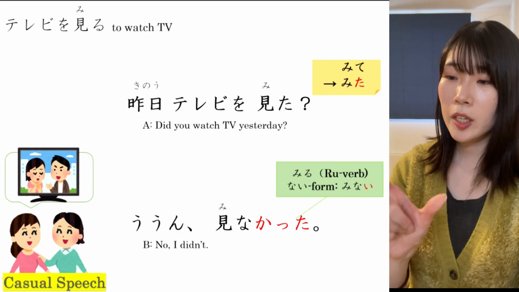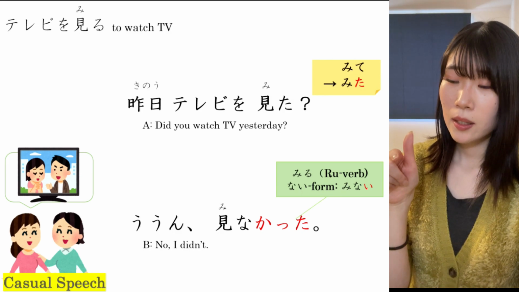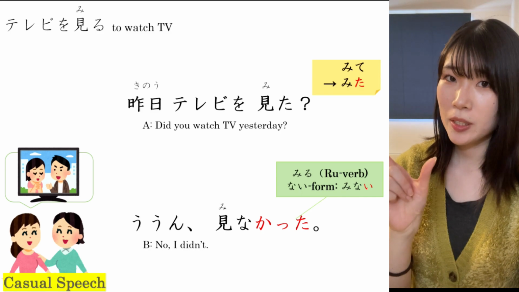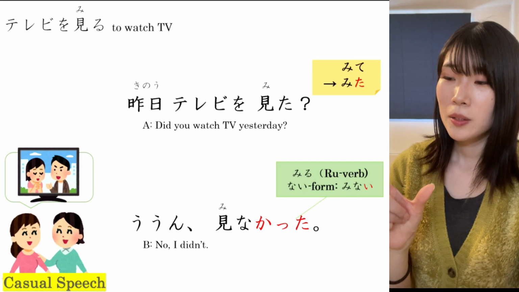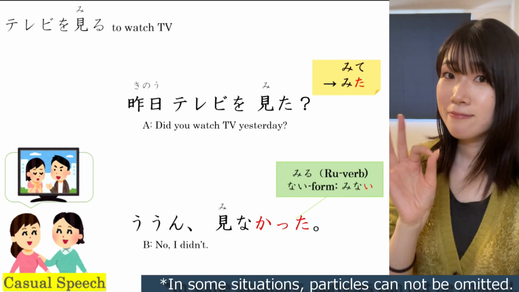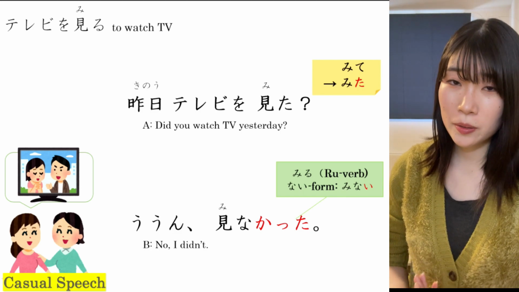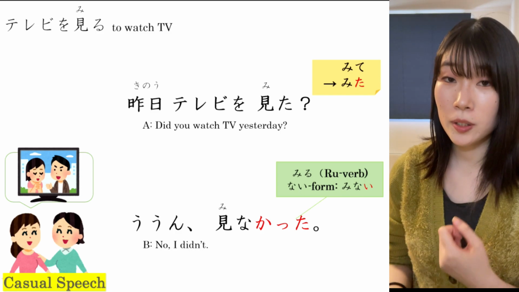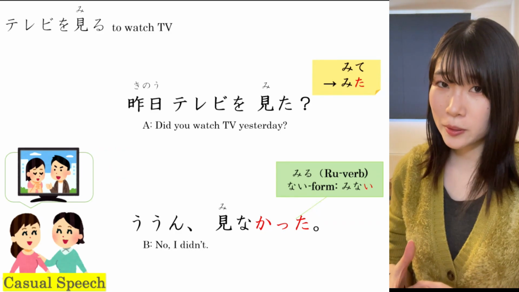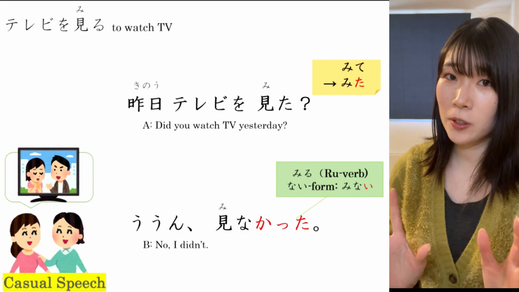I mentioned this before, but in daily conversation we often drop particles. 昨日テレビを見た？Particle を indicates the direct object. But even without this particle, it's obvious that TV is the object. So, 昨日テレビ見た？いいです。But I'm pretty sure that some of you still get confused with particles. So, in order to get used to using particles, for now, I want you to keep using them for practice.